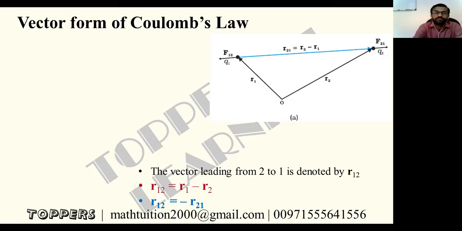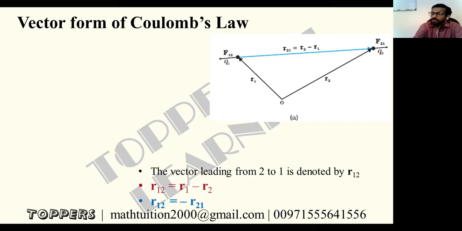Okay. See, vector form of Coulomb's law. Actually, force is a vector quantity, right? Force is a vector quantity. So, till now, we have learned their magnitude only. We didn't consider their force direction, in which direction the force is acting. But actually, it is a vector quantity, so you have to do the calculation vectorially. That's why we are going for the vector form of Coulomb's law.